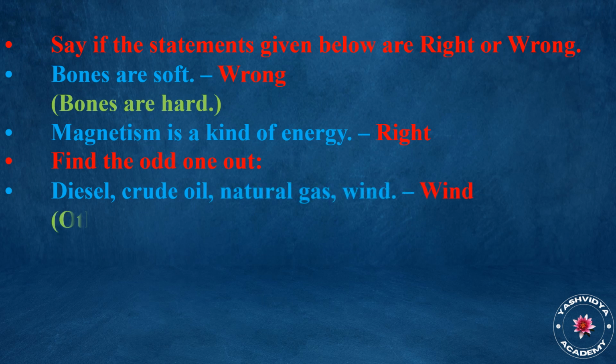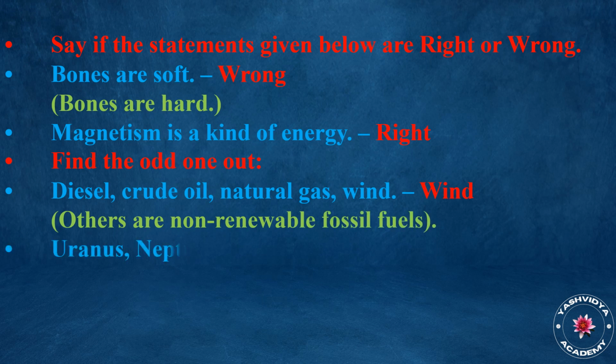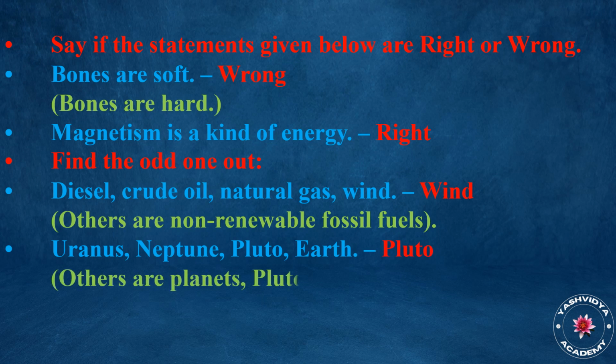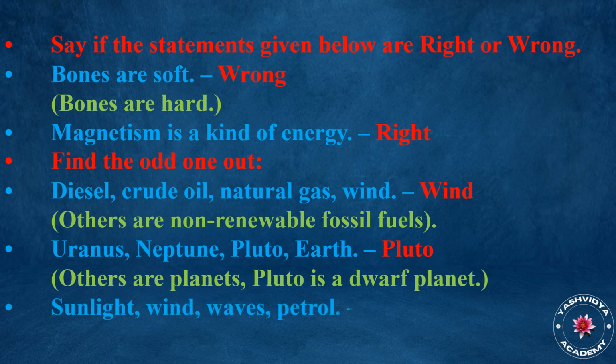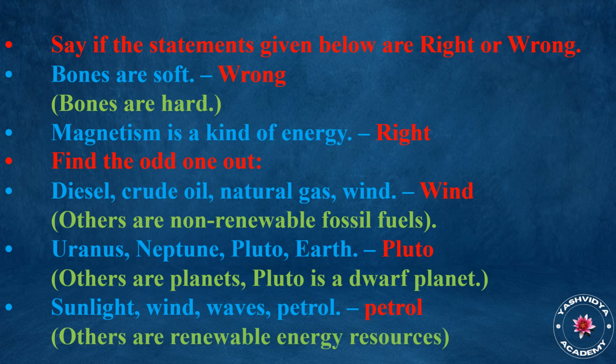Find the odd one out. Diesel, crude oil, natural gas, wind. Wind. Others are non-renewable fossil fuels. Uranus, Neptune, Pluto, Earth. Pluto. Others are planets. Pluto is a dwarf planet. Sunlight, wind, waves, petrol. Petrol. Others are renewable energy resources.